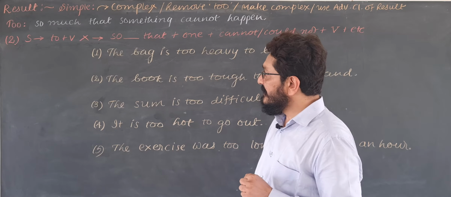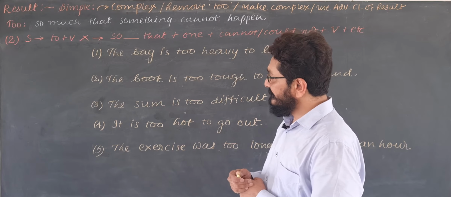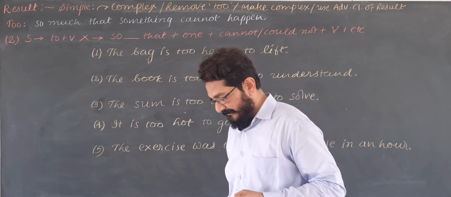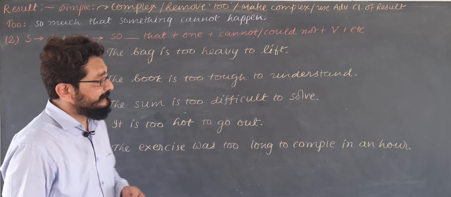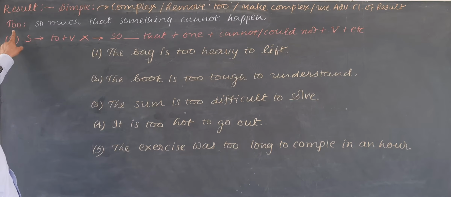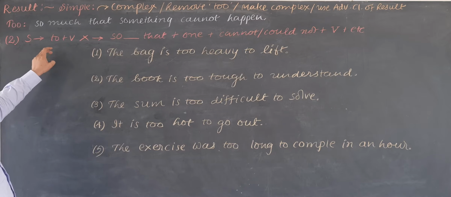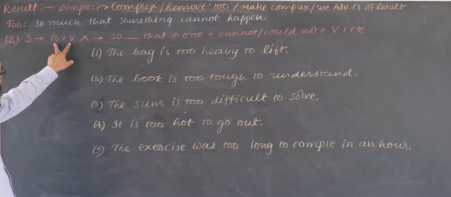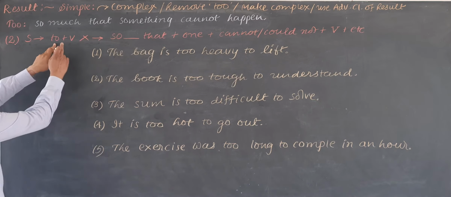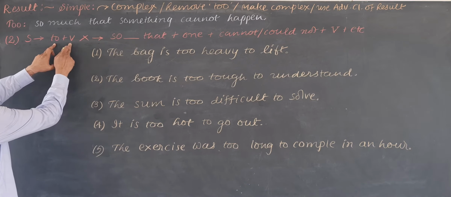See, this is the second method of to itself. Here what will happen? In the sentences with to, the subject will be given to you, but that subject is not supposed to do the action of this infinitive.